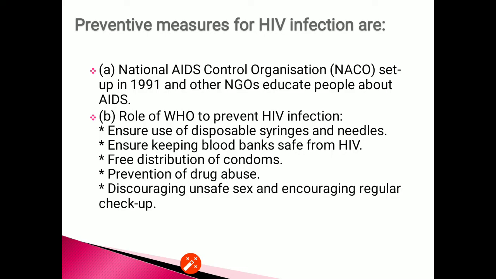Some such steps are ensuring the use of disposable syringes and needles, ensuring keeping blood banks safe from HIV, that is checking blood for HIV, free distribution of condoms and advocating safe sex, prevention of drug abuse, discouraging unsafe sex and encouraging regular checkups.